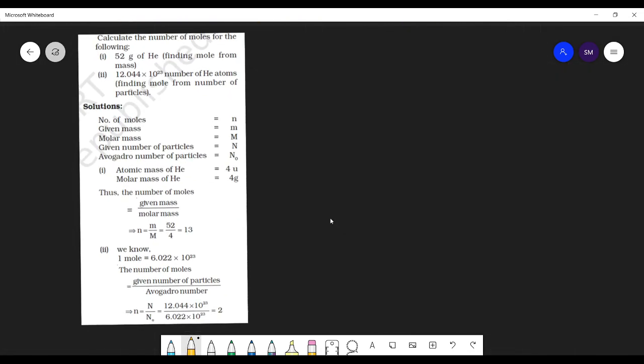In this numerical, you have to calculate the number of moles in 52 grams of helium. See, these are the 5 variables that we have. So students, you have to write them down, one by one.